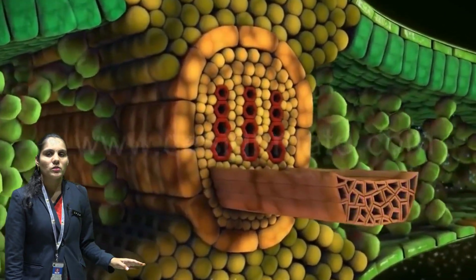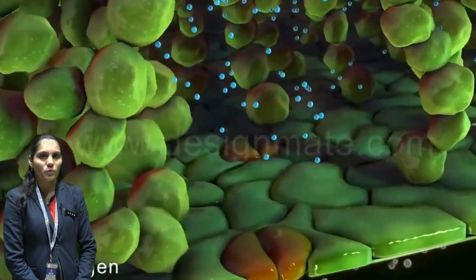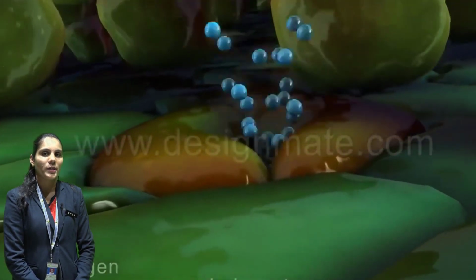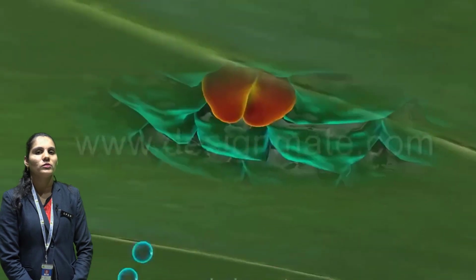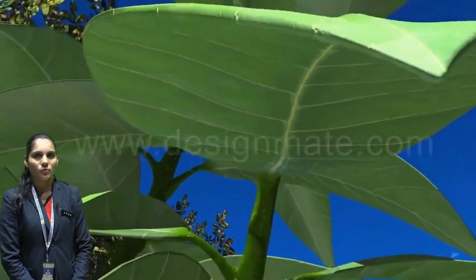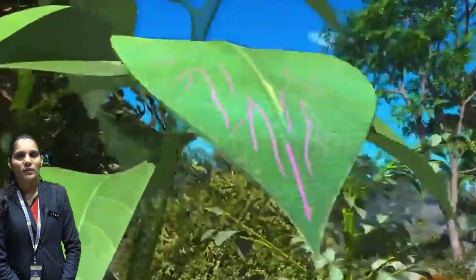So today we learned the amazing process of photosynthesis. Photosynthesis means the green plant makes its own food itself in the presence of sunlight and the chlorophyll pigment. Thank you.